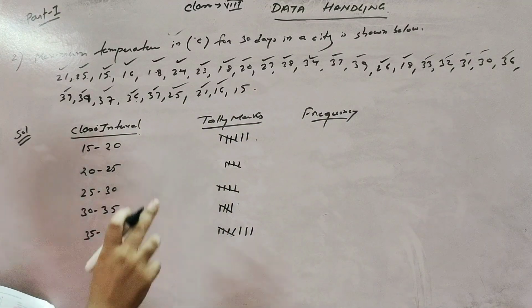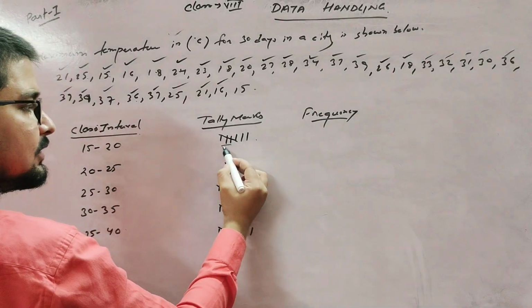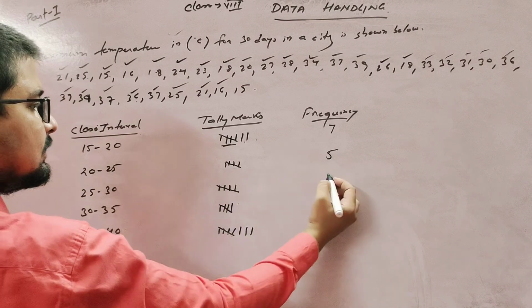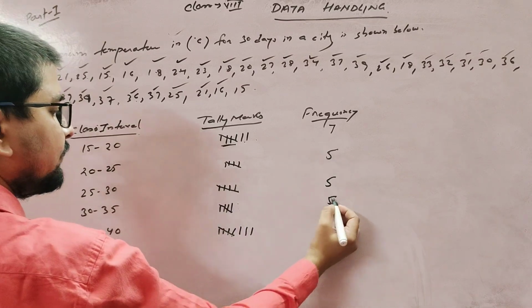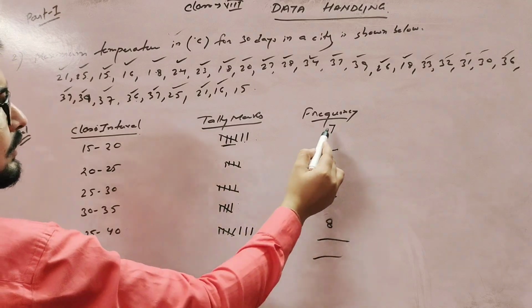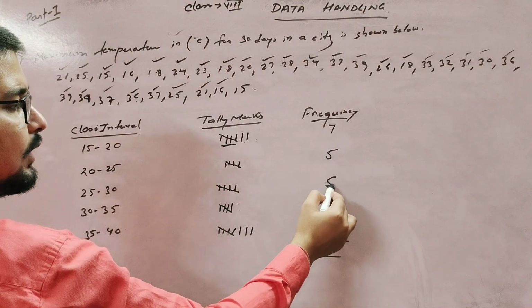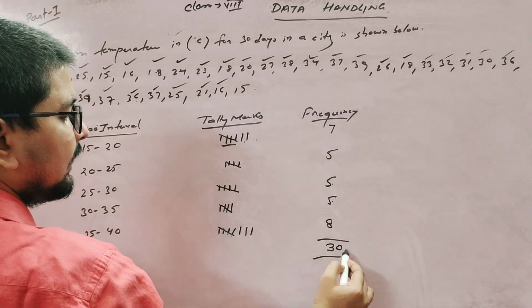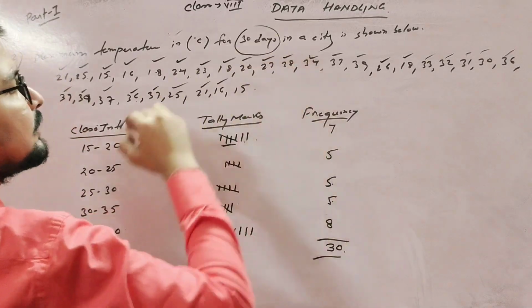Okay, so start counting. This bunch is 5 and this is 2, 7, this is 5, this is 5, this is 5, this is 5 and 3, 8. So 7, 5 is 12, 12 and 5 is 17, 17 and 5 is 22, 22 and 8 is 30. So the calculation is for 30 days.